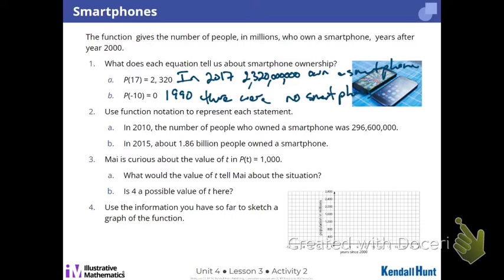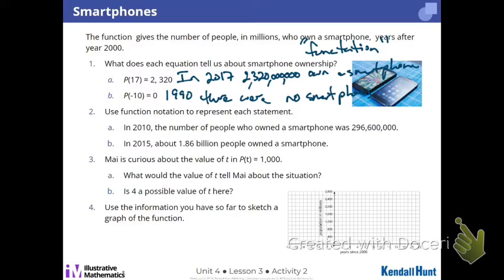Okay. Number 2. What you're going to do, 2A and B now, is you're going to go the other way. You've got a sentence. You're going to write it in function notation. New word. Function notation. I'm into it. All right, let's check out this function notation. Who'd like to take a shot at it?